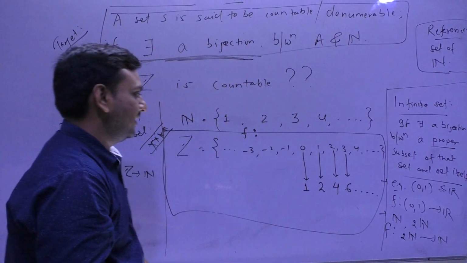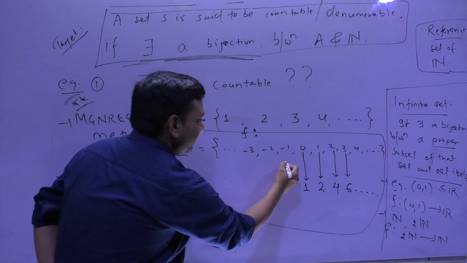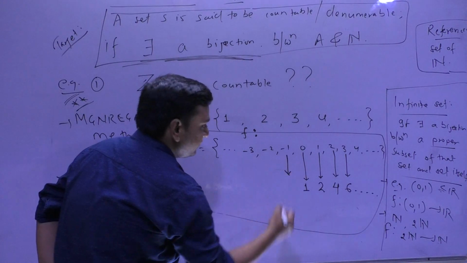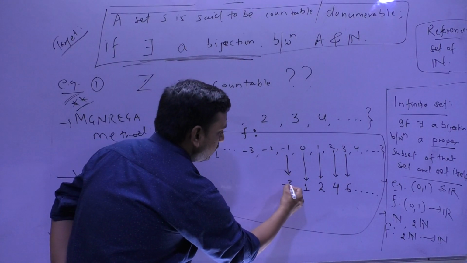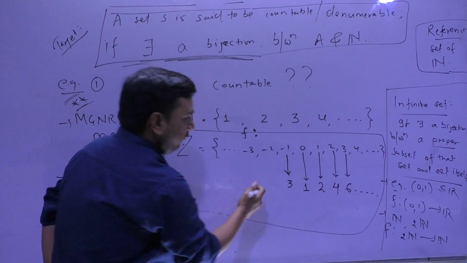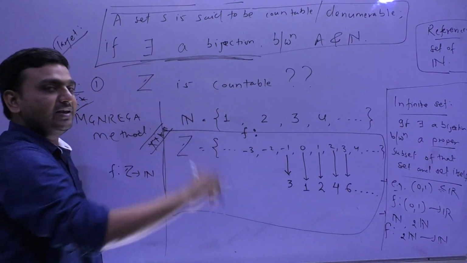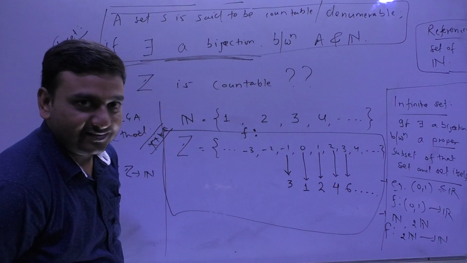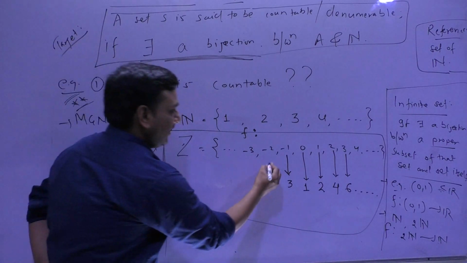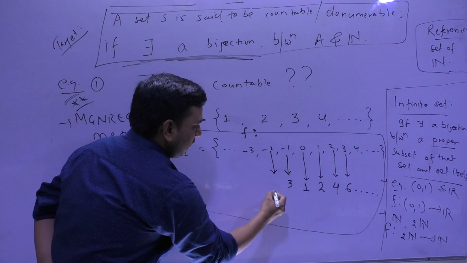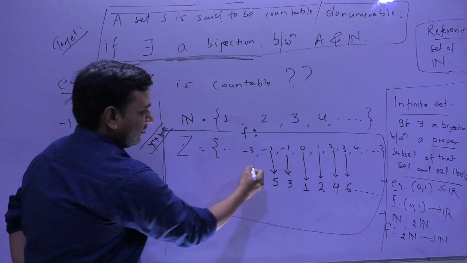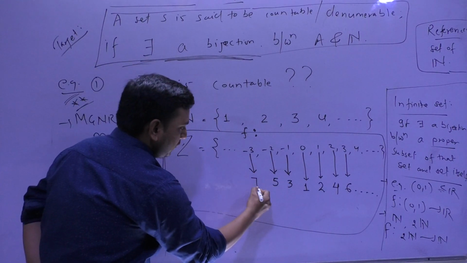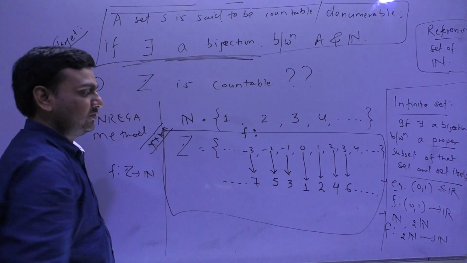Yes. Now what next I do is I map this -1 to 3 of the set of natural numbers. Is that clear? Fine. -2 I mapped to 5. -3 I mapped to 7 and so on.